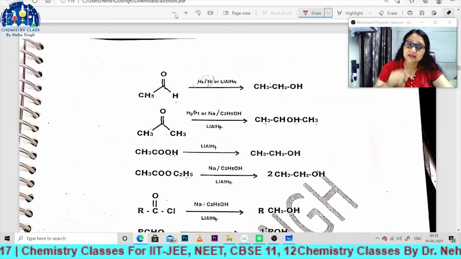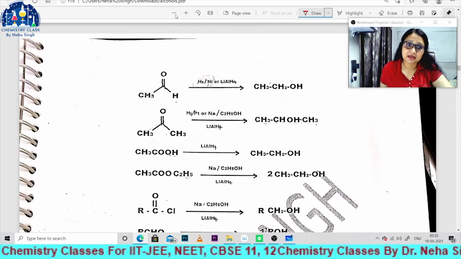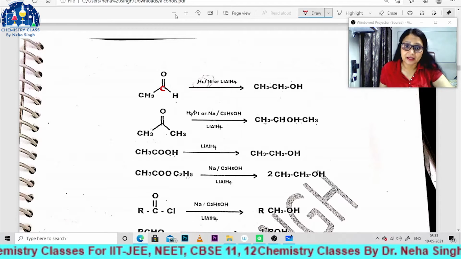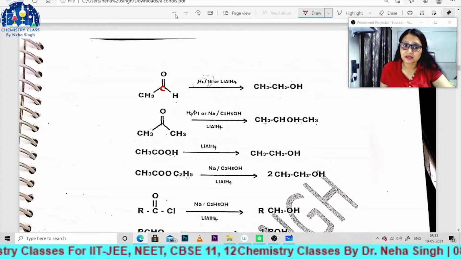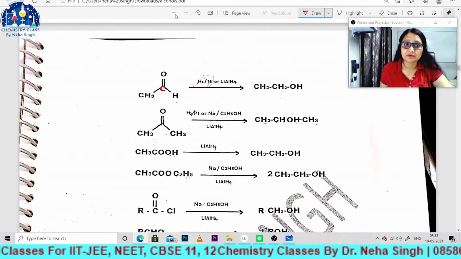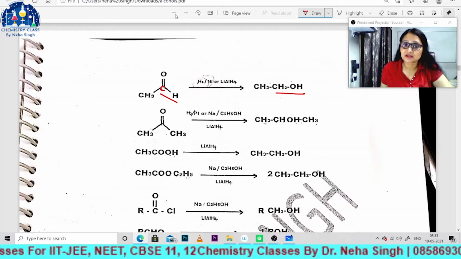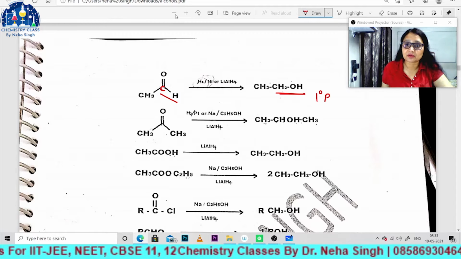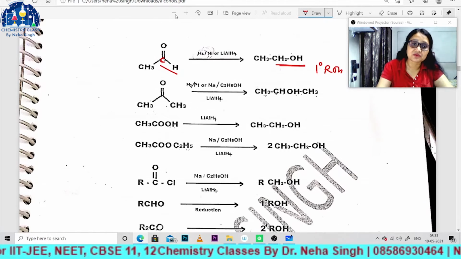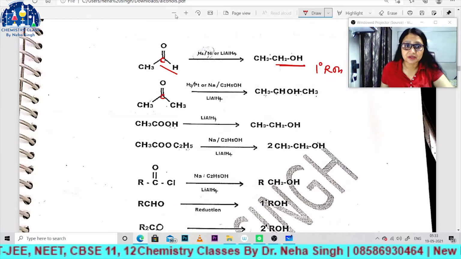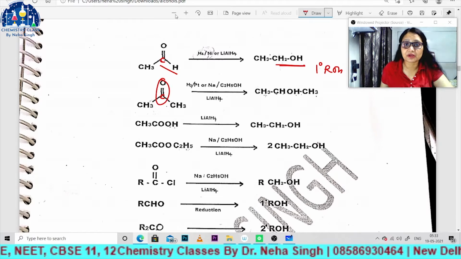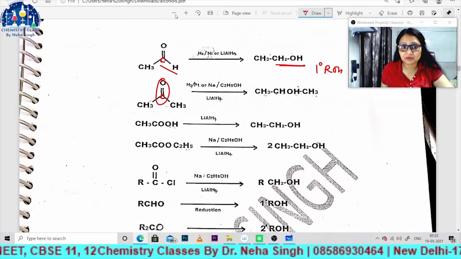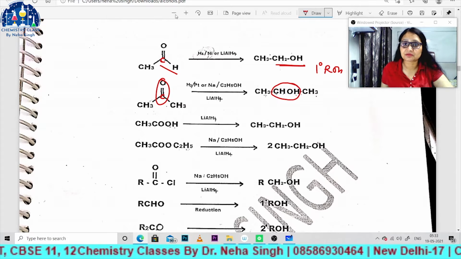For example, this is an aldehyde, and on reduction the CHO will convert into CH2OH, that means 1 degree alcohol. Now the next one is the ketone. This CO group will convert into CHOH, right bachcho?